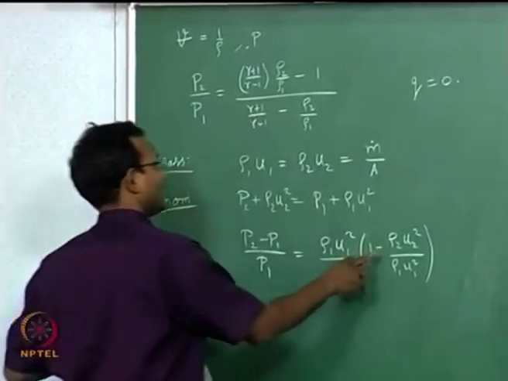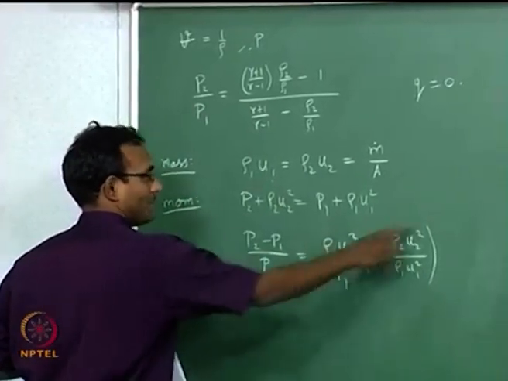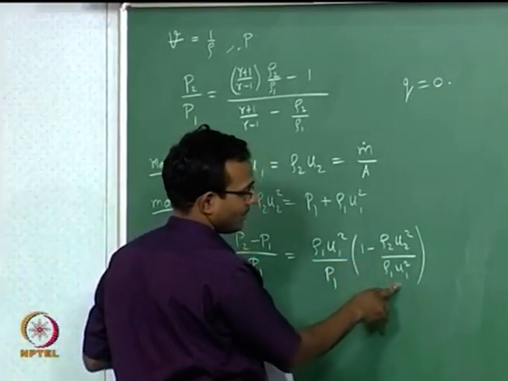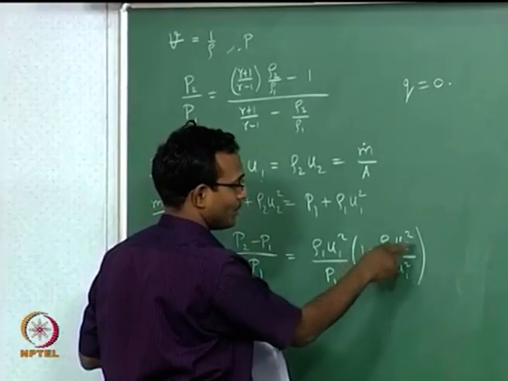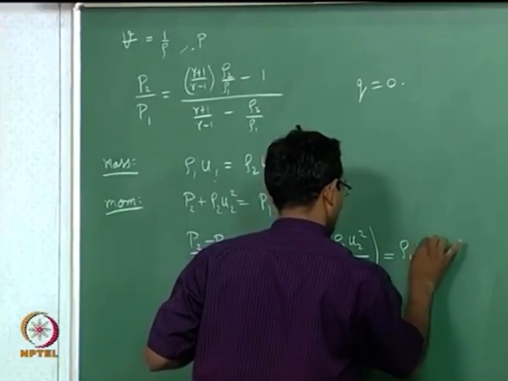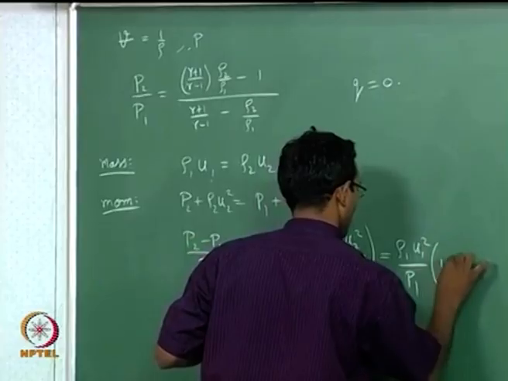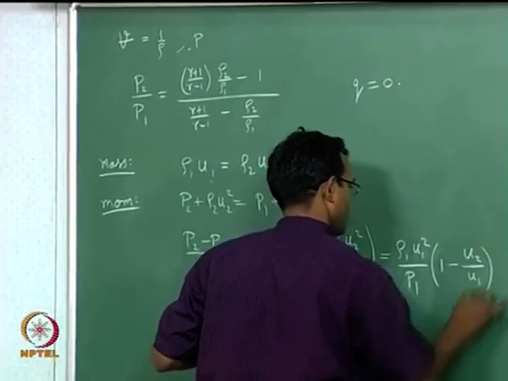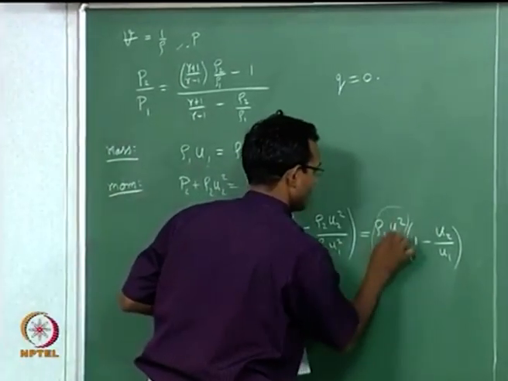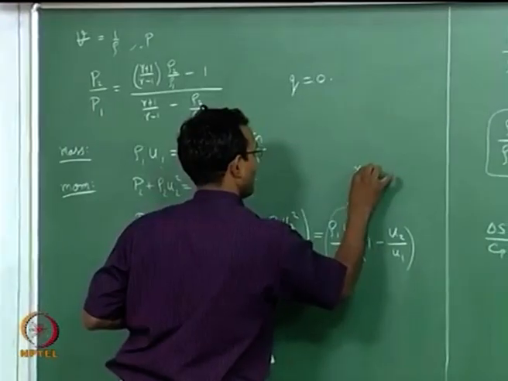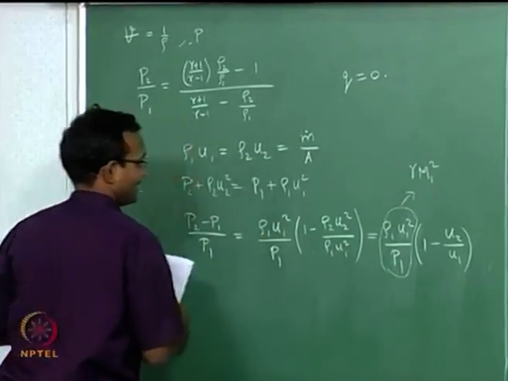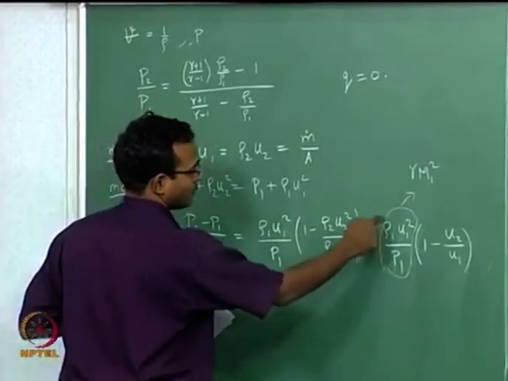Now I will use the mass equation inside this. Till now this is only the momentum equation rearranged. Now I will use the mass equation inside here, rho 2 u2 equal to rho 1 u1. So I will cut off rho 2 u2 from here, only u2 will remain, u1 will remain. So I am going to write this as rho 1 u1 square by P1 into 1 minus u2 by u1. Now of course, we have been doing this a lot. This particular term will directly become gamma M1 square. We have been doing this the last few days, a lot of it. You can directly see P by rho is RT, and then you multiply and divide by gamma, you get to that expression.